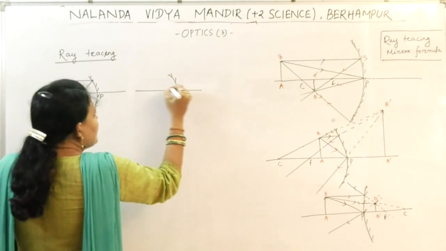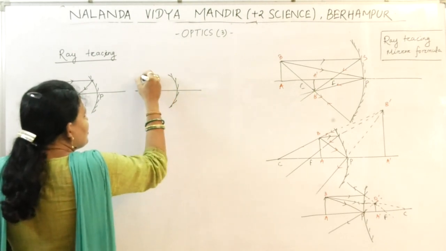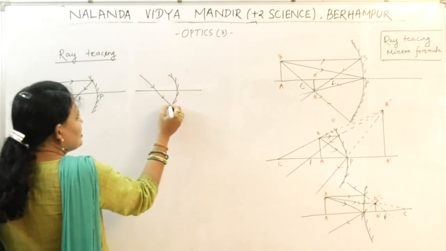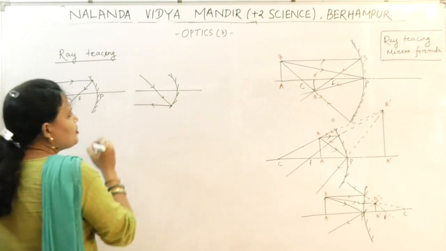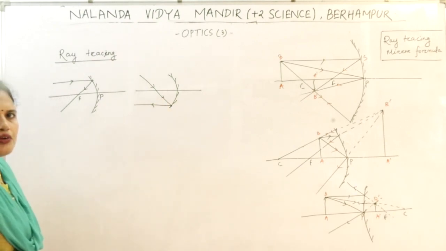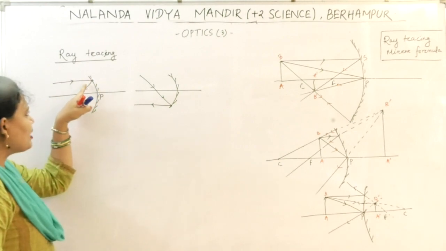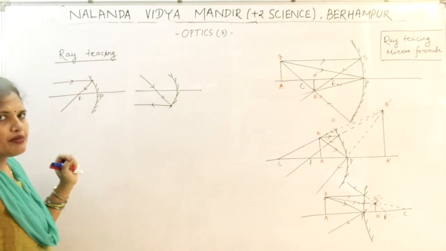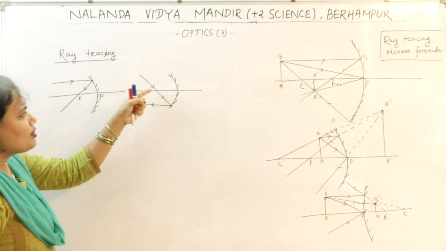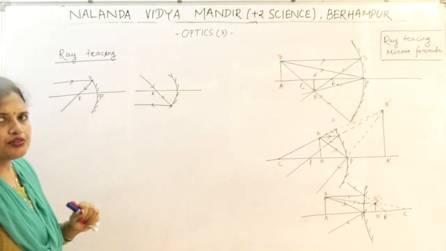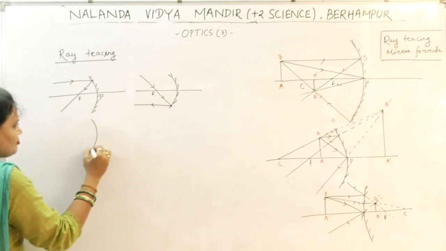If the incident ray passes through the focus, then after reflection it will pass parallel to the principal axis. Okay? It's the reverse. If it moves parallel to the principal axis, then after reflection it will pass through the focus. If it passes through the focus, then after reflection it will pass parallel to the principal axis.